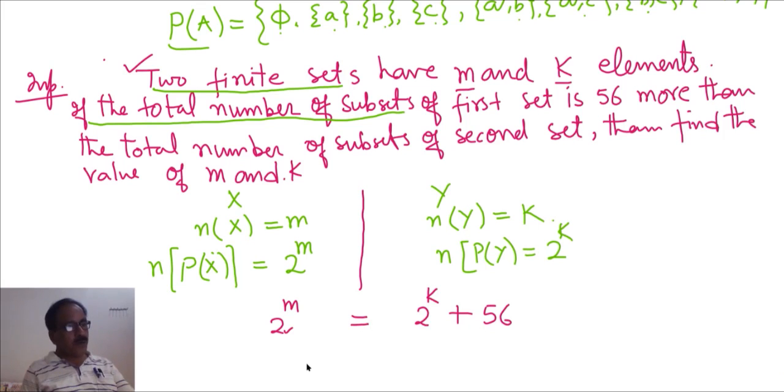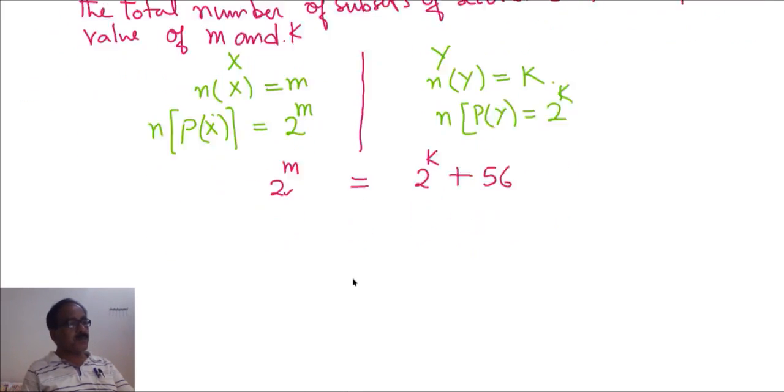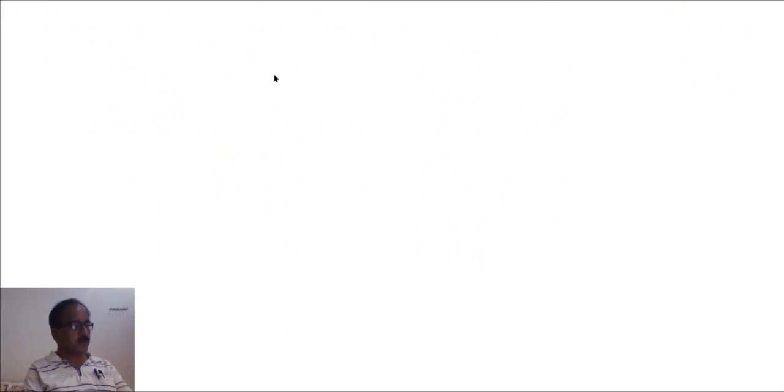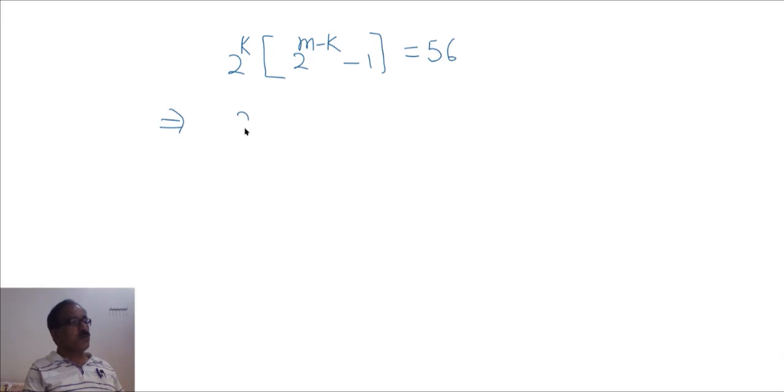Now we have to solve this. How will we solve it? Take 2 raised to the power k common from these two. Then in the first you will have 2 raised to the power m minus k, minus 1, is equal to 56.